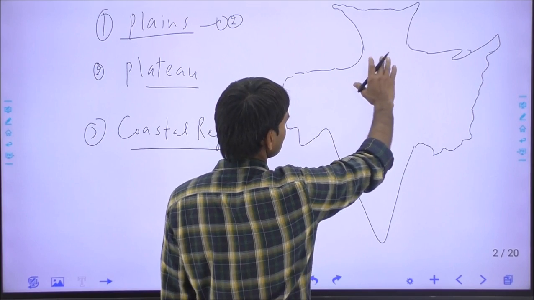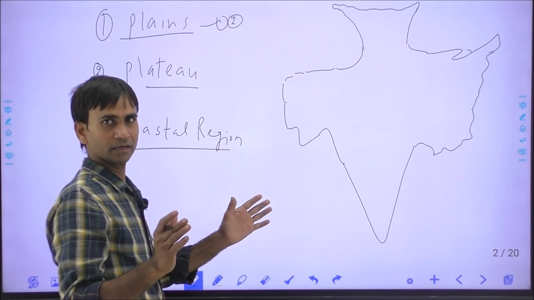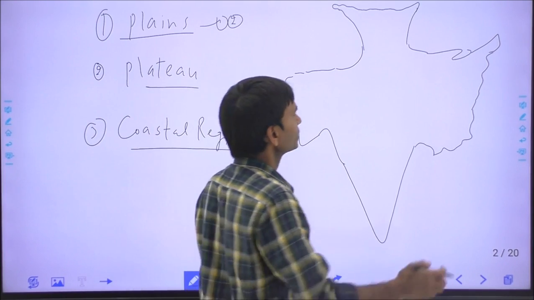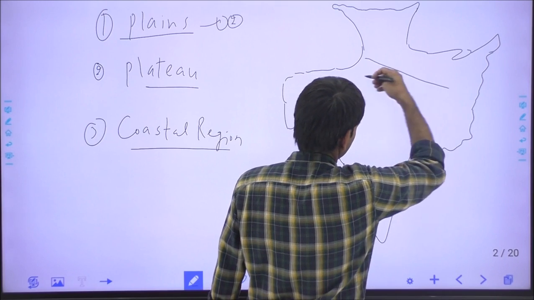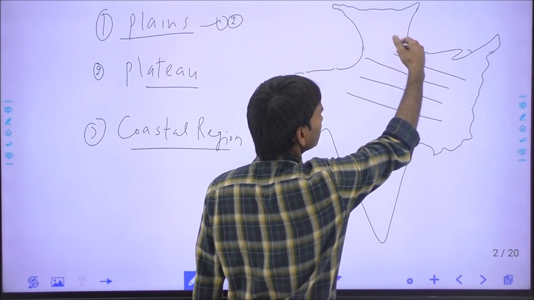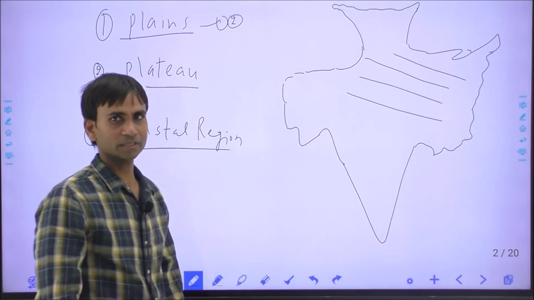Whenever we discuss river deposition in India, all the rivers have created such plains, but these plains are mostly famous in northern India, created by the Ganga, Yamuna, Brahmaputra, Chambal and many small rivers.